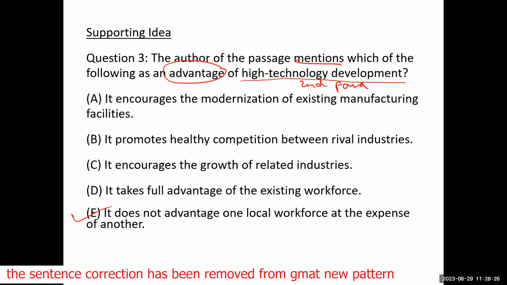So these are called application questions. We will discuss all these questions, and reading comprehension takes around 6 sessions. In GMAT reading comprehension, we discuss the question type with examples, we practice on it, and then we move to the next question type. So it takes us 6 to 7 sessions to complete GMAT RC.